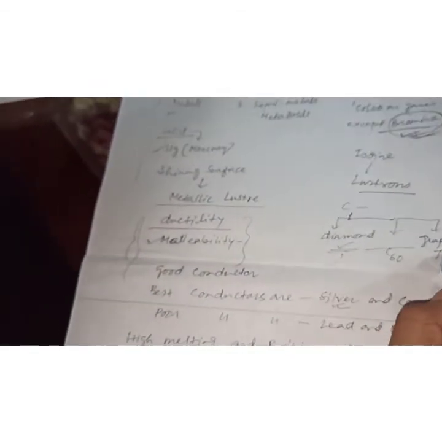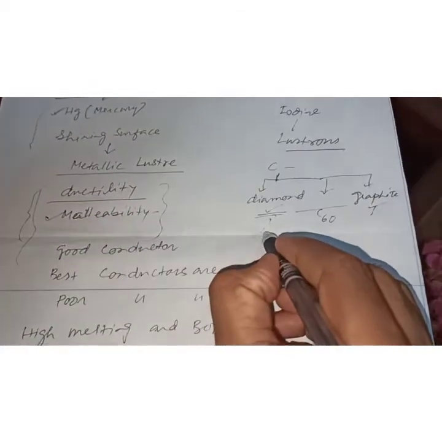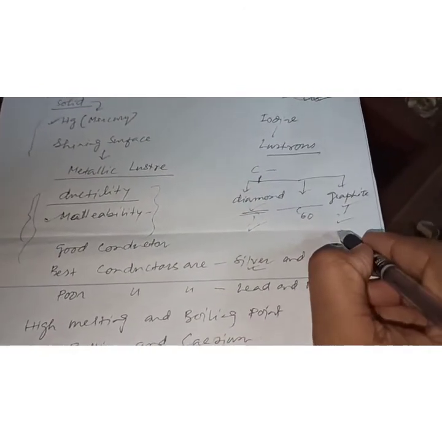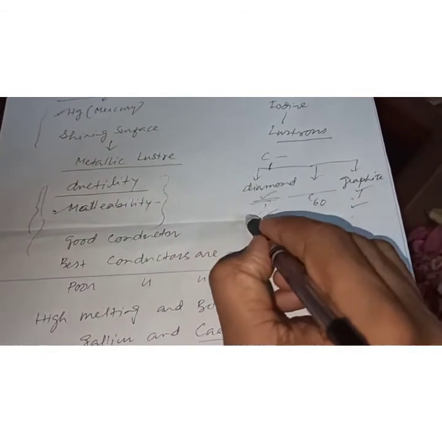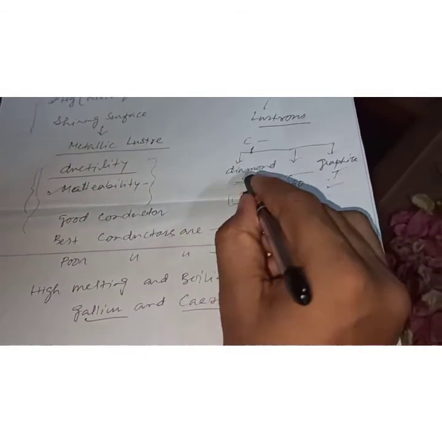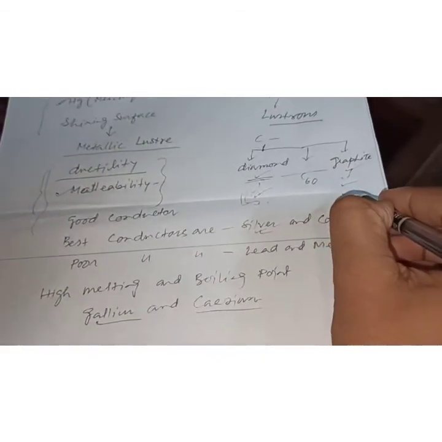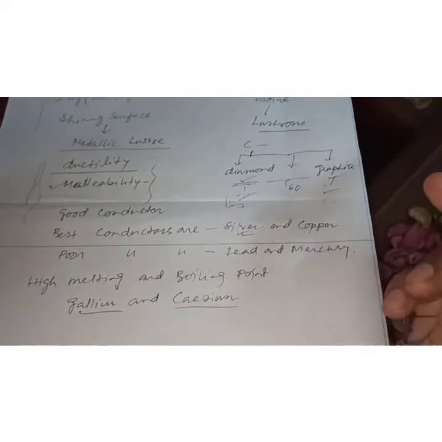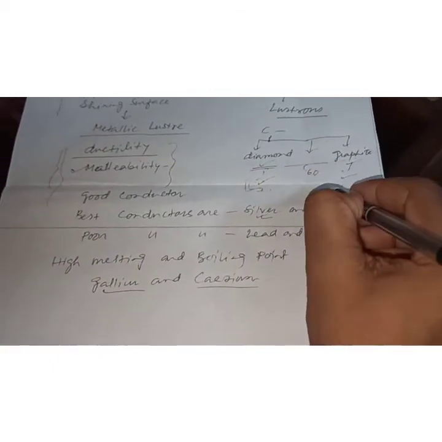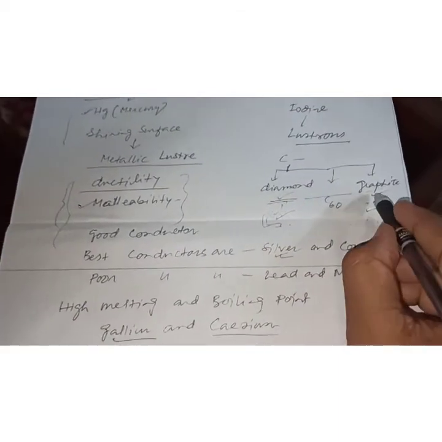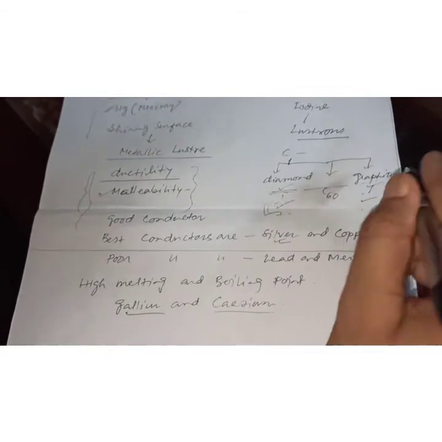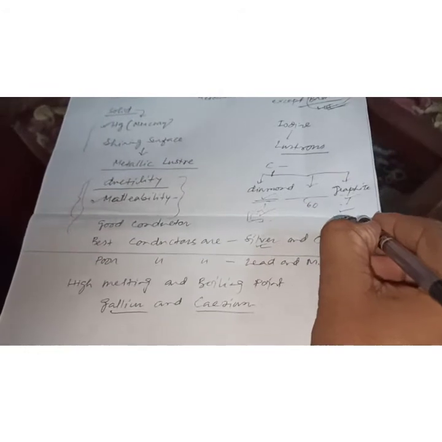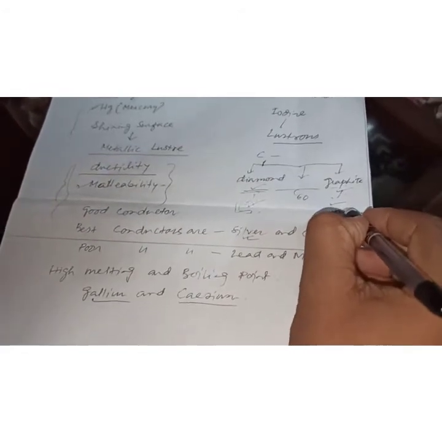Diamond is the hardest one and graphite is the soft one, and diamond cannot conduct electricity while graphite conducts electricity. This is the major difference. We use diamond as a knife to cut glass and others, and graphite we use for writing purposes. You are very familiar with the pencil. The black part is graphite. The word comes from the Greek word graphro, which means I write. It can press on paper, that is why we use it, and it can pass electricity, that is why it is a good conductor of electricity.